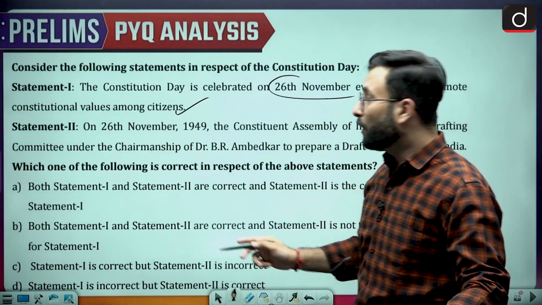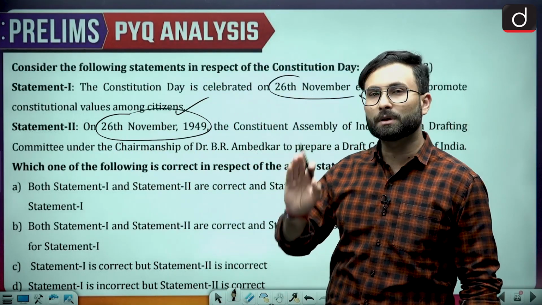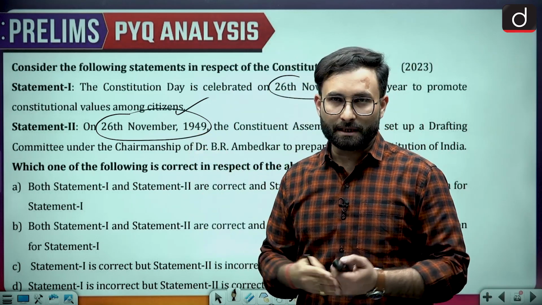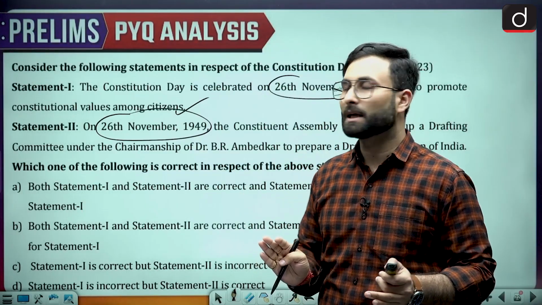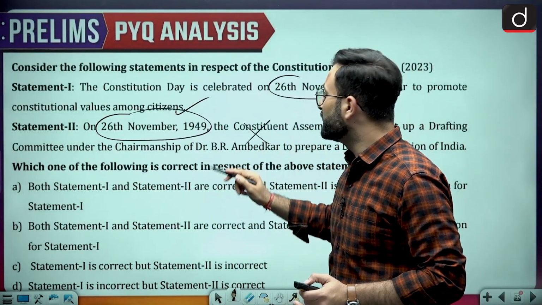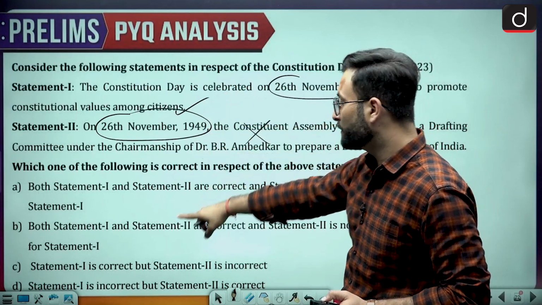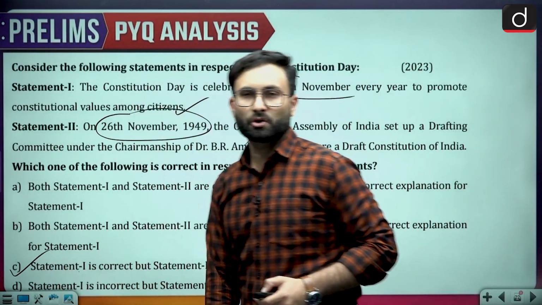Now they are saying that on this particular day they have set up the drafting committee. But again, if you know the preamble, you will know that this was the date on which we have given ourselves the constitution. So by that time, constitution was already ready. That is why this statement becomes incorrect. So statement 1 is correct and the second one is incorrect. Option C would be your right choice over there.